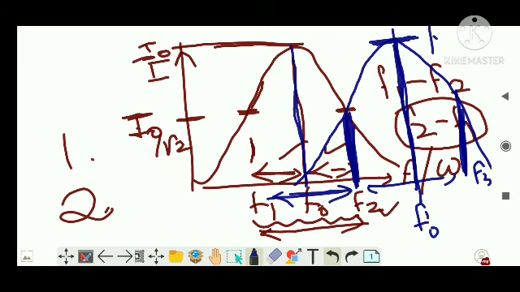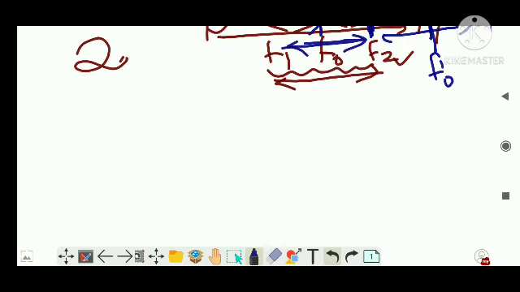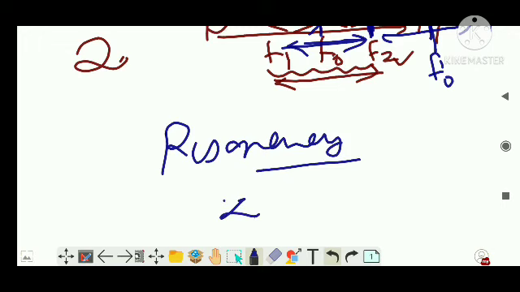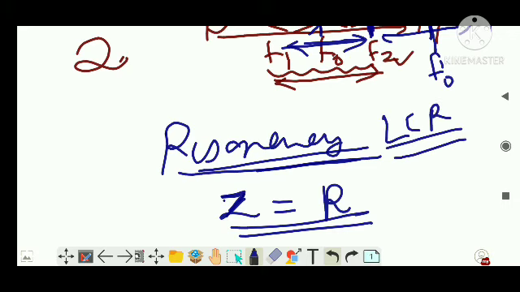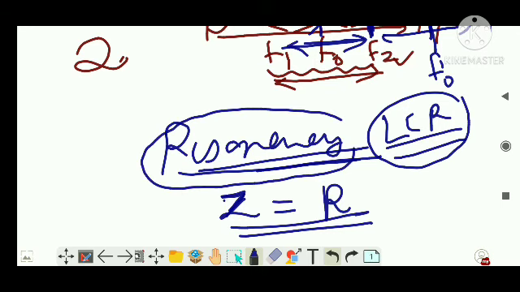Hope you understood. Now see the condition which you started, that is known as resonance, which you have actually learned. That is when Z, the impedance of the LCR circuit, becomes least, that is, its value is R. That condition is known as resonance of an LCR circuit. So when does an LCR circuit act as a tuning circuit? When it is in resonance. So when an LCR circuit is in resonance, it acts as a tuning circuit. Clear?